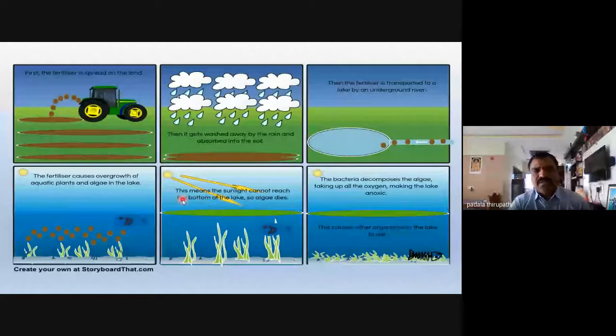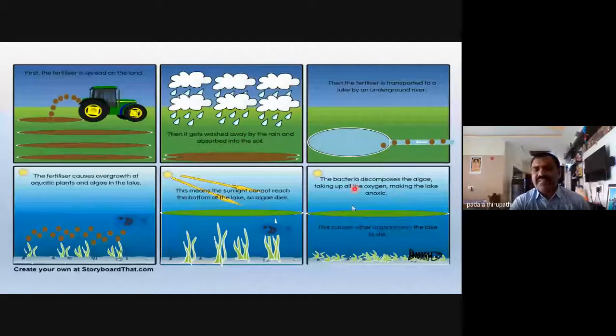No doubt. So this means the sunlight cannot reach the bottom of the lake, so the alga is able to die. Whenever the alga dies, the oxygen level decreases inside the water. Do you accept or not? So the oxygen level decreases in the water. The bacteria decompose the alga and take in all the oxygen. That is nothing but BOD, biological oxygen demand. BOD and COD, chemical oxygen demand, are at a very high range in the water, making the lake an anoxic environment.